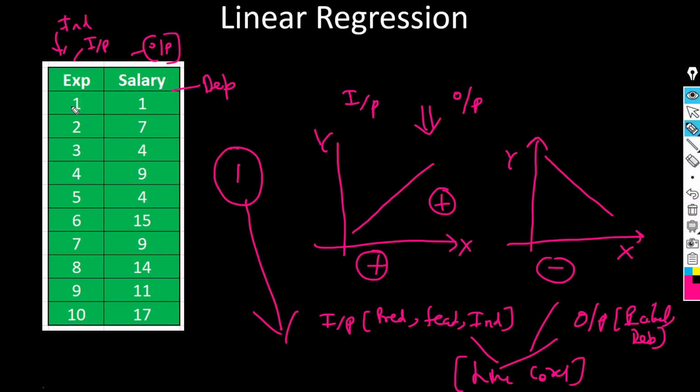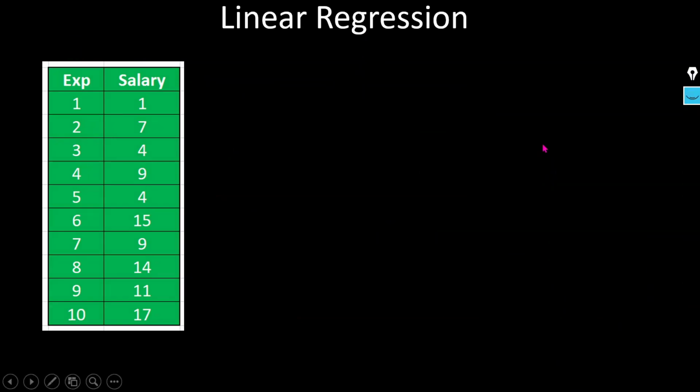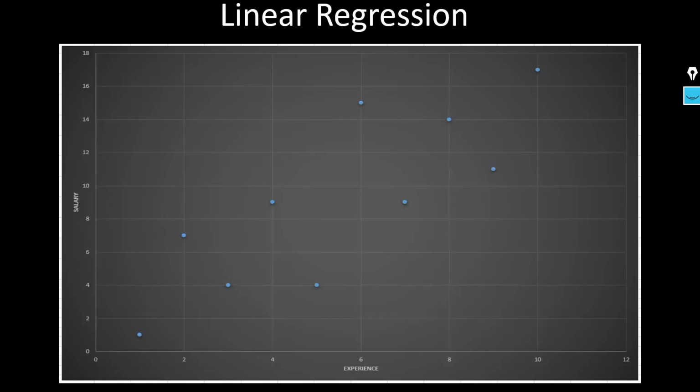We have to check whether our data, independent and dependent, are linearly correlated or not, to start the linear regression. How can we check that? For that, we will plot a scatter plot. Here I plotted the scatter plot between experience and salary. As the experience increases, your salary is also increasing. It means these are positively correlated, so the first assumption is verified. Now we can start the linear regression.